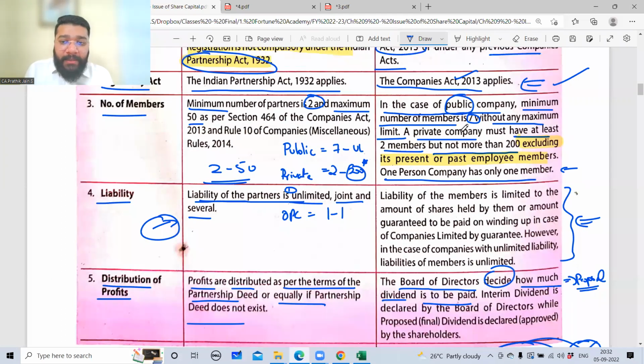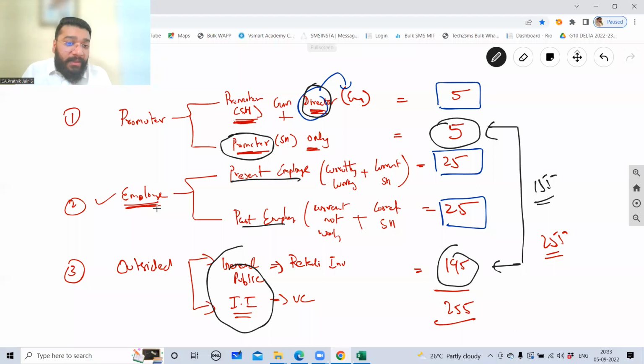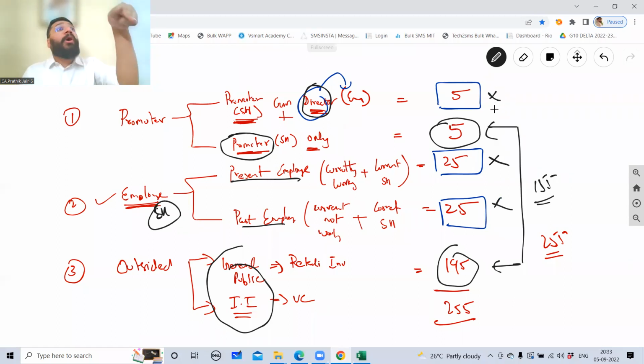a private company must have at least 2 members, minimum 2 members, but not more than 200. Maximum is 200. When you count this 200, you have to exclude the present and past employee members. That is the present and past employee shareholders. These people you have to eliminate. And director is also an employee. We eliminated. Am I clear?